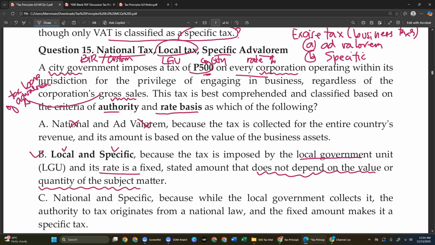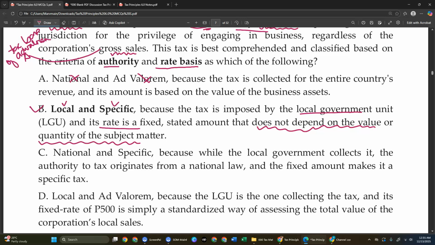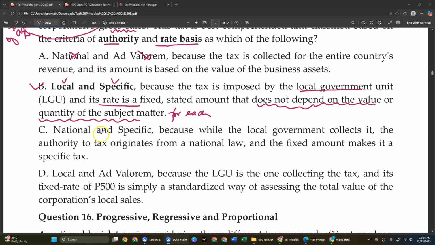There might be something wrong with this, because it is for each corporation, though it is one of the corporations. But this is better, maybe more preferred than A. Letter C, national and specific. No. Specific, yes. Because while the local government collects it, its tax originates from the national law, so that's why.